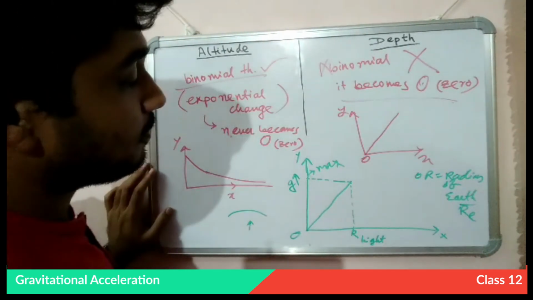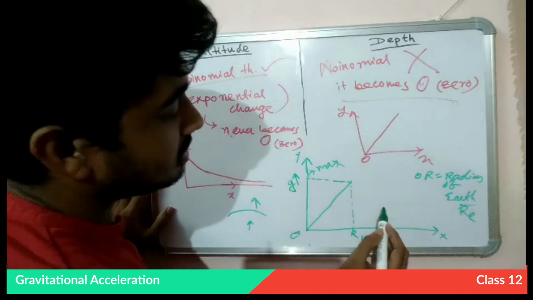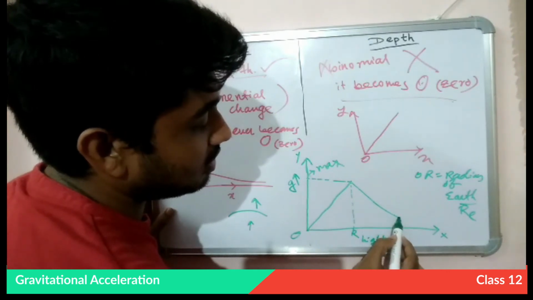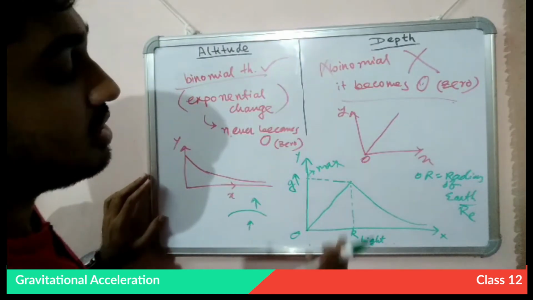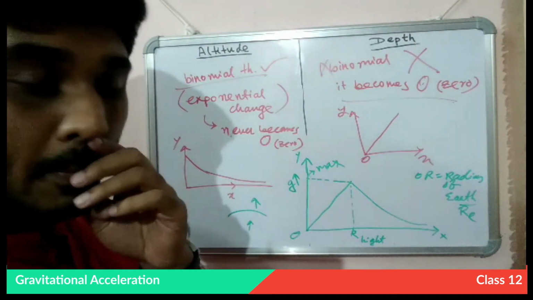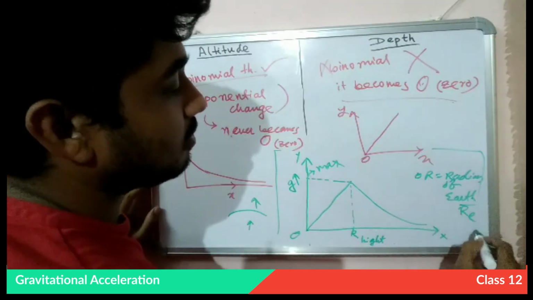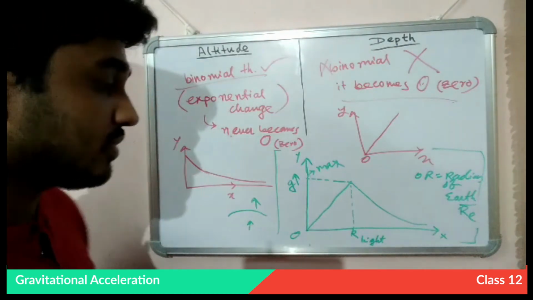As we go upwards from the surface, it will keep decreasing. But as this is an exponential curve, it will never become zero, but it will go like this and this. So this is the nature of an exponential curve. This is our plot of the gravitational acceleration change with height.